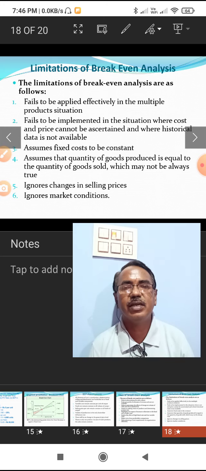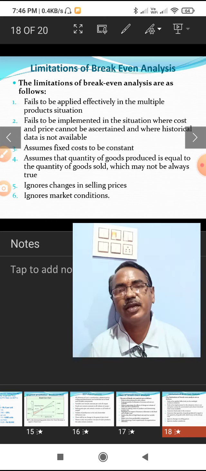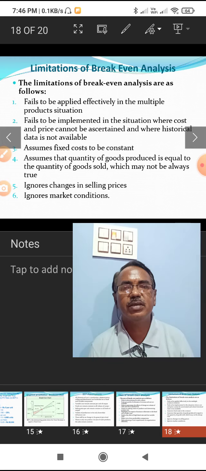Beyond a certain level, the fixed costs also change. Up to a certain level the fixed cost remains constant, we can expect, but beyond that level the fixed cost also varies in direct proportion with the change in output. So, it is also a limitation of the break-even point.